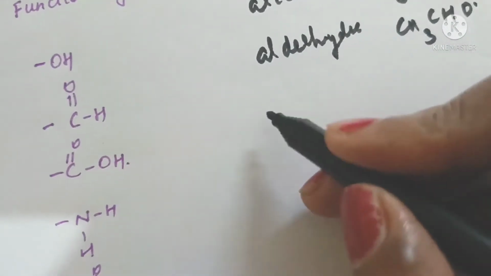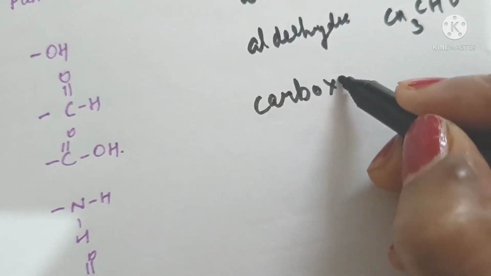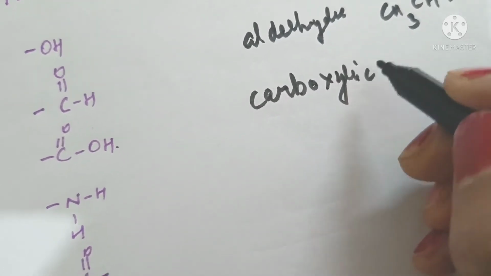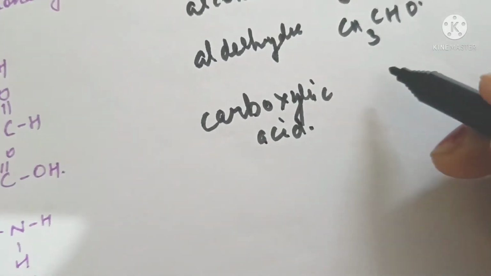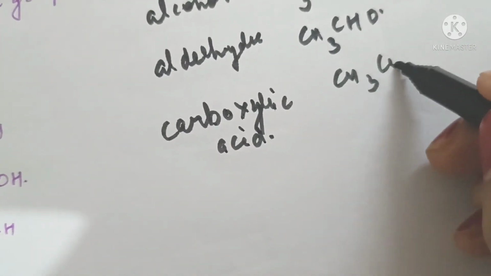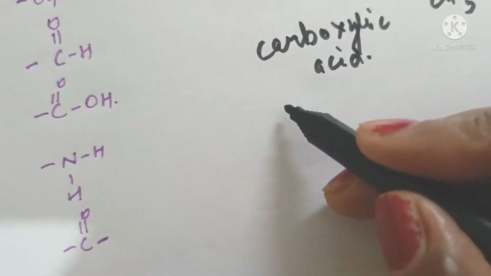If COOH group is attached, then the family is called carboxylic acid. A compound containing COOH group as functional group is called carboxylic acid. For example, CH3COOH will be called acetic acid.